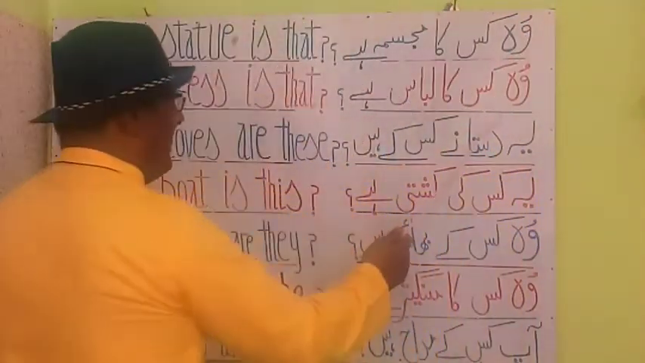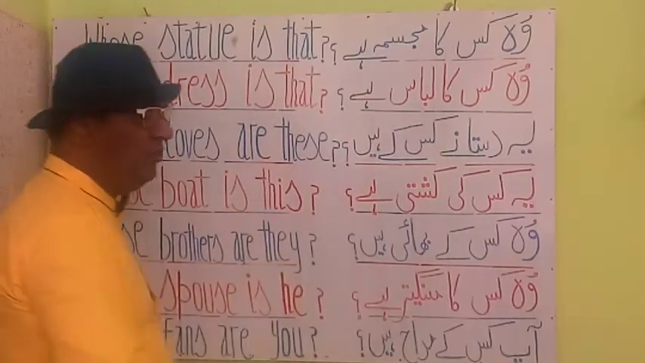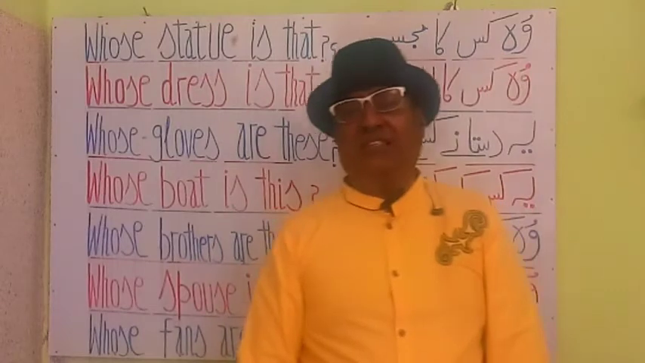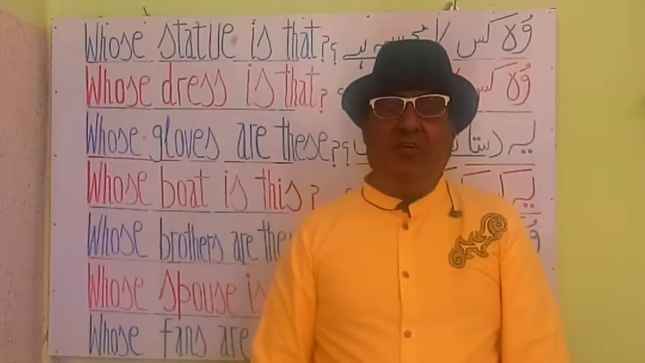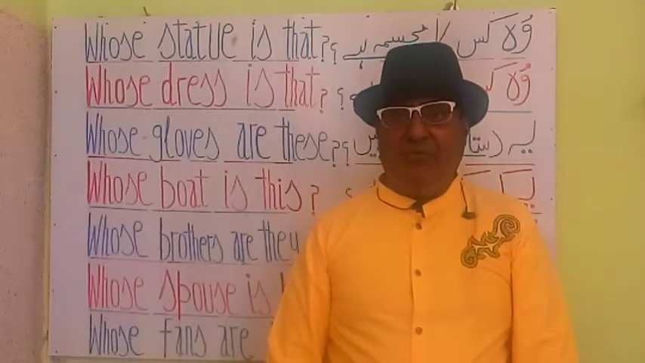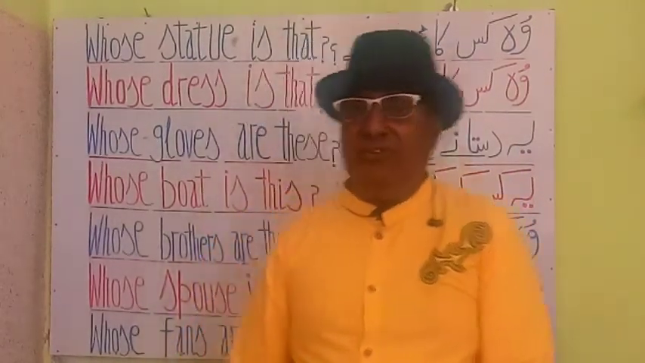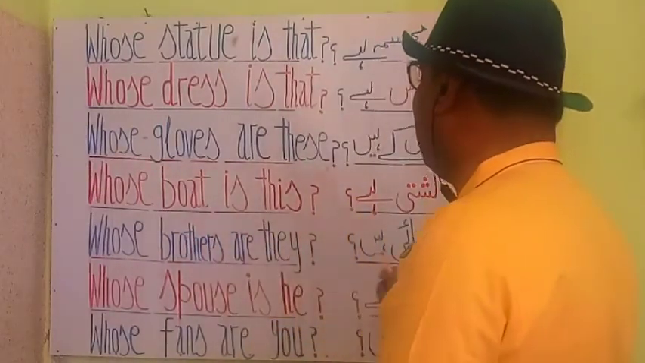Whose dress is that? वो किसका लिबास है? Another beautiful sentence, a question with the help of whose. Let's see the next construction with the help of whose. The next one is: Whose gloves are these?